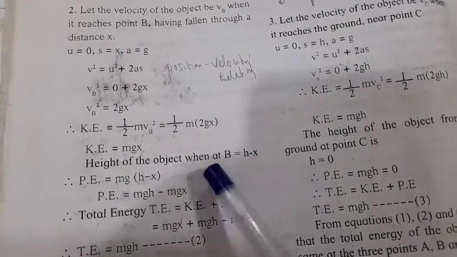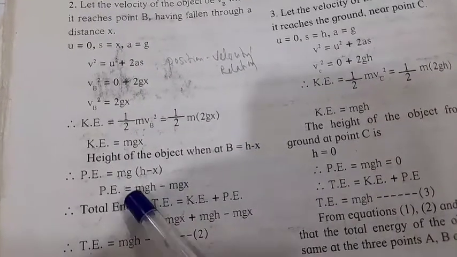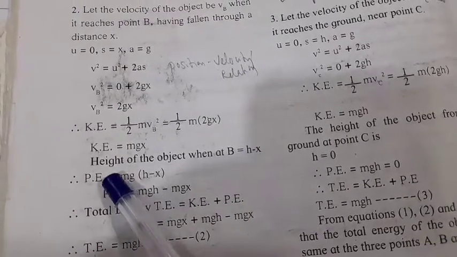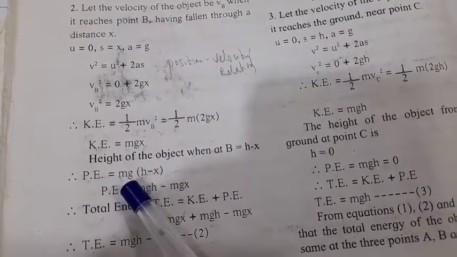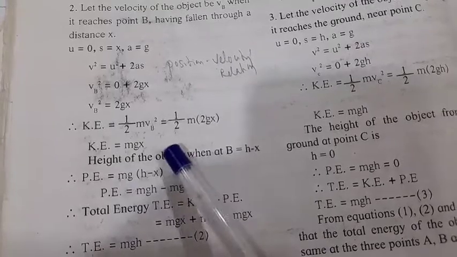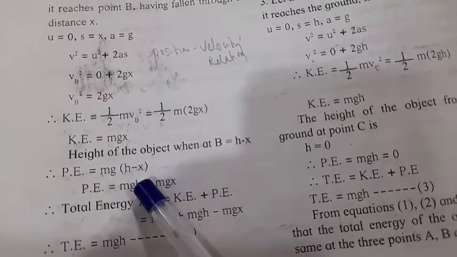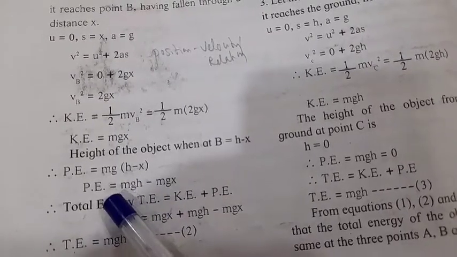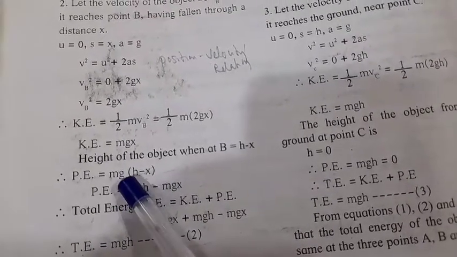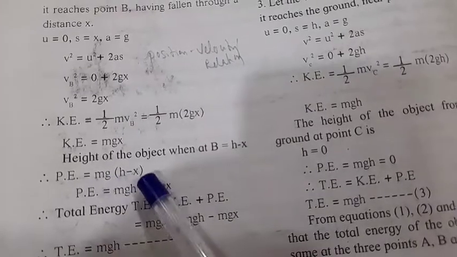Now we want to find the potential energy. Potential energy is mg, and instead of x we write h minus x. Simplifying, potential energy is mgh minus mgx.